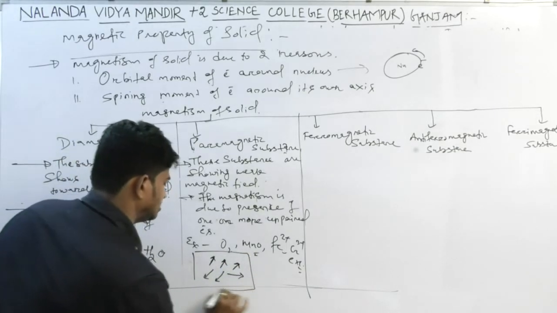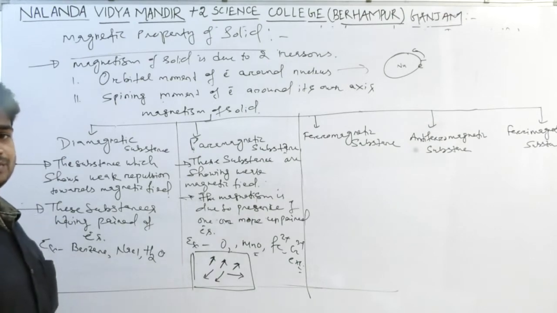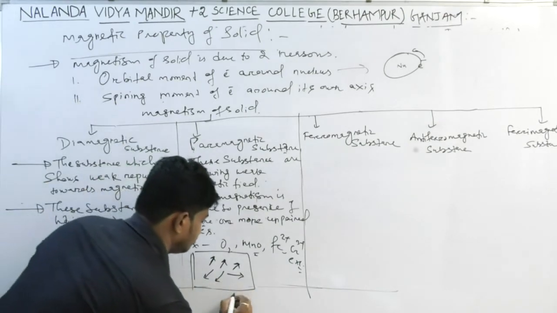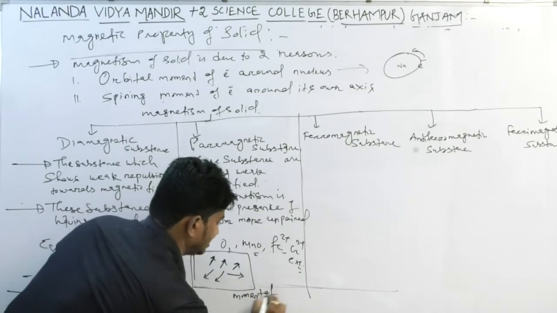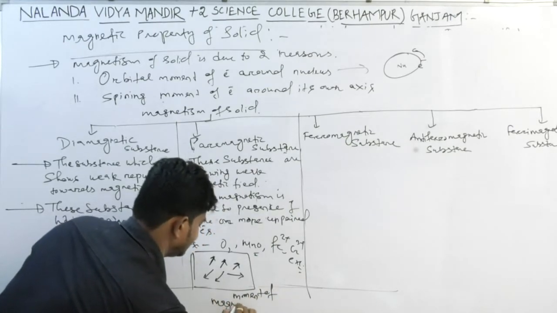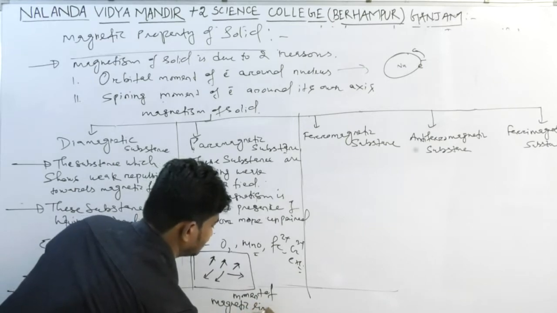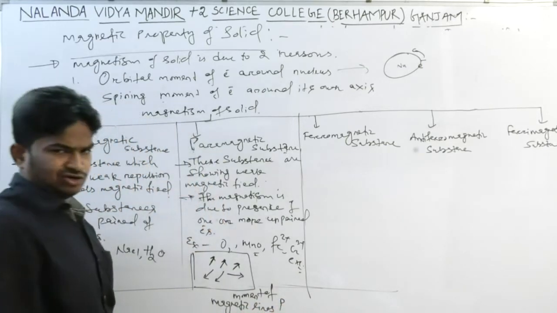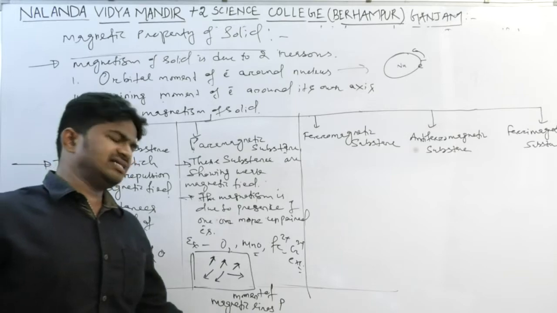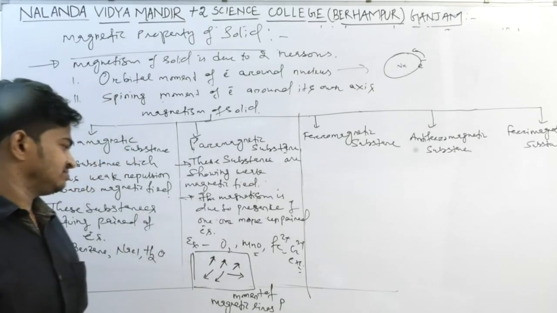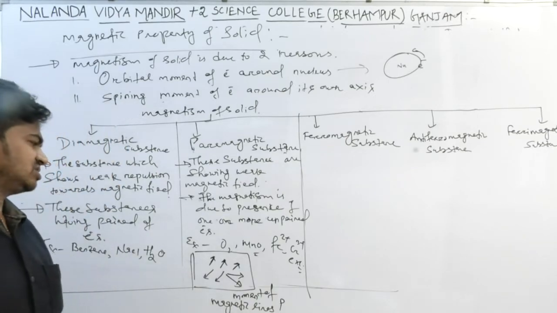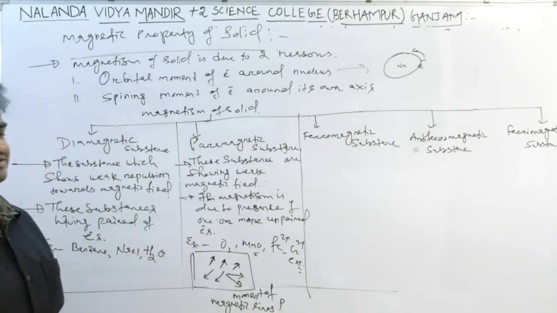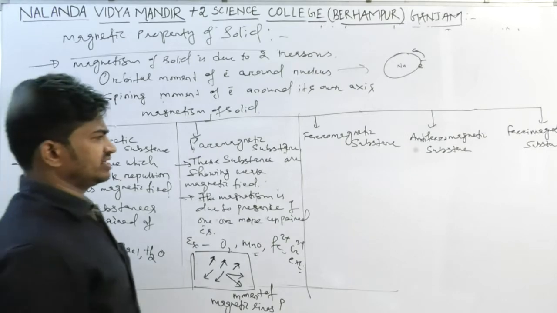These magnetic lines are produced by electrons. This is the random movement or disorderliness of magnetic lines.